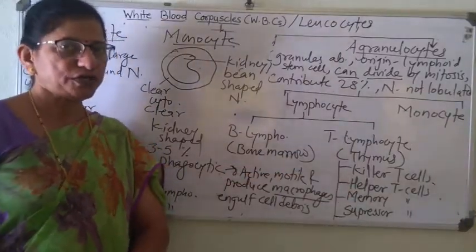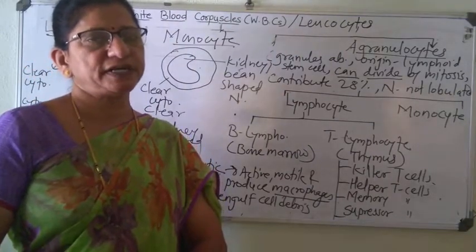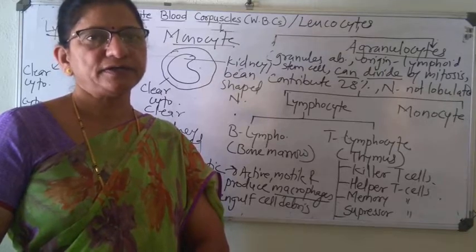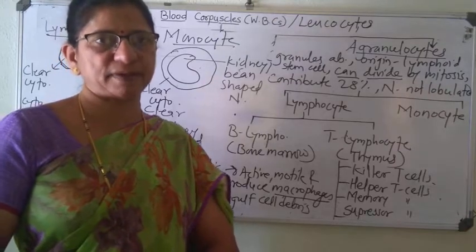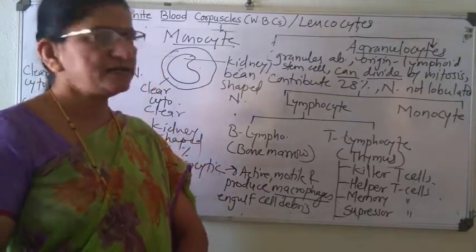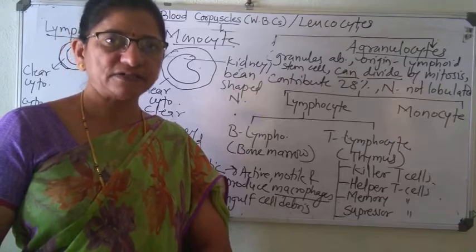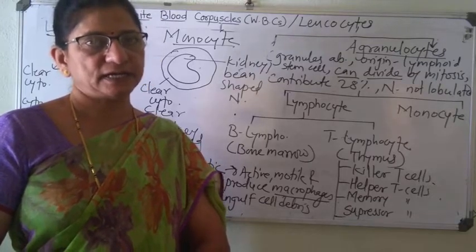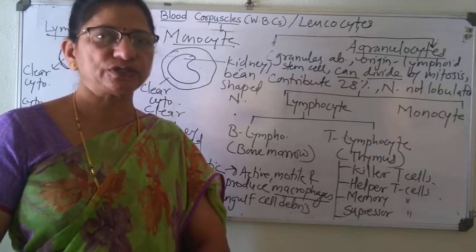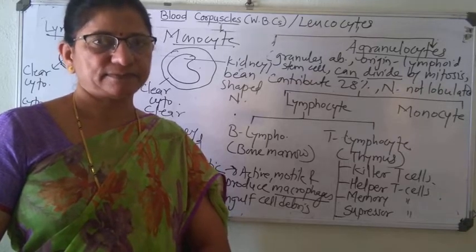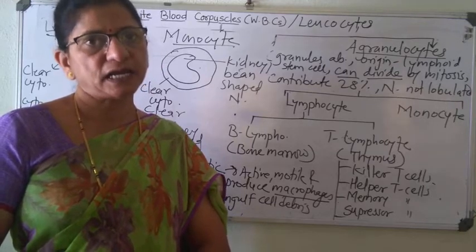Right? So here we complete the WBC, under which we have studied the first introductory points, for example, total number, size, shape, formation, destruction, lifespan, etc. And then we have studied the types of WBC, under which we have studied granulocytes and agranulocytes. Now I will send the notes along with this video. So rewrite those notes, solve the exercise, sketch the diagrams of all these five kinds of WBC and learn carefully.